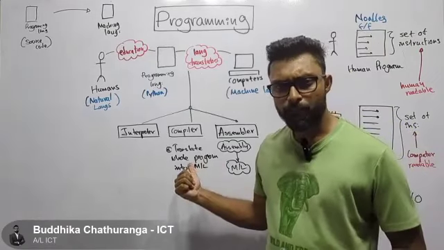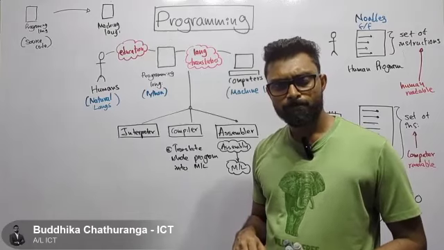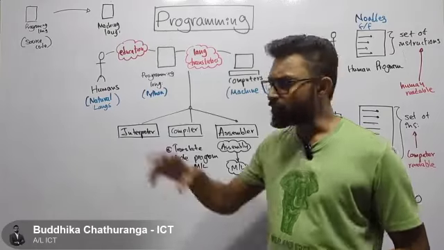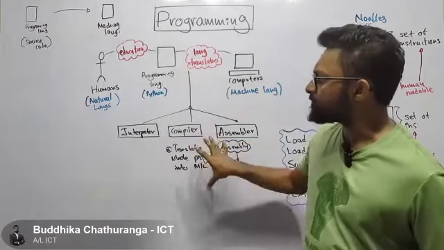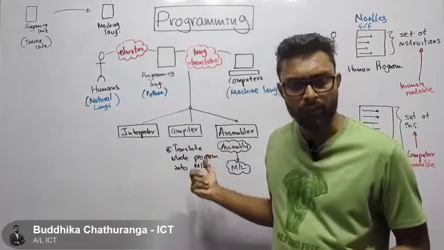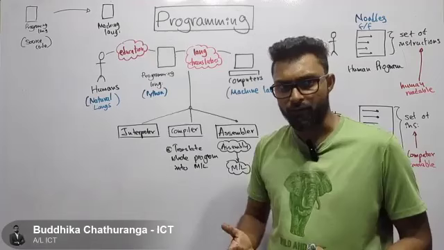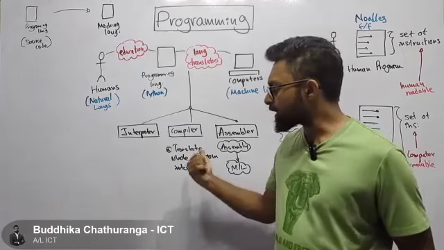After the compiler did this job, did this program get executed? Executed means actually run.